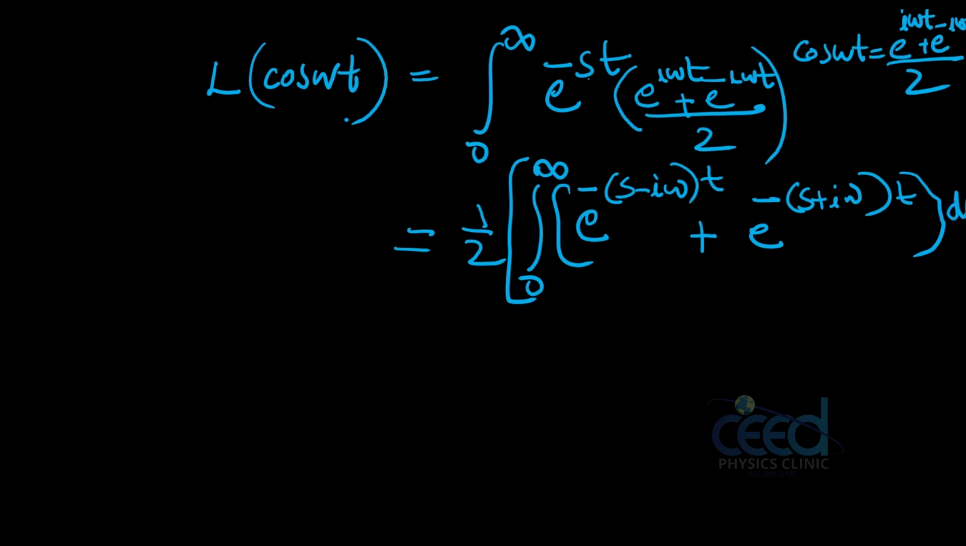Now when I am integrating and substituting the limit, what I can write is 1 by 2 into, here I can write this as 1 by s minus i omega.